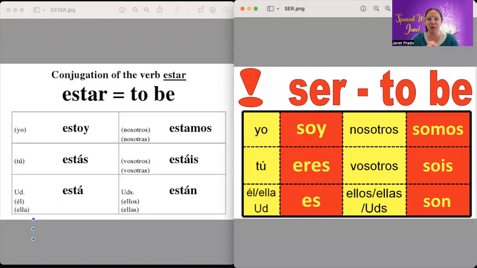Okay, so let's do an example. So ser is used to describe something. Estar is used for location. These two verbs do mean other things, but we're keeping it very simple right now.